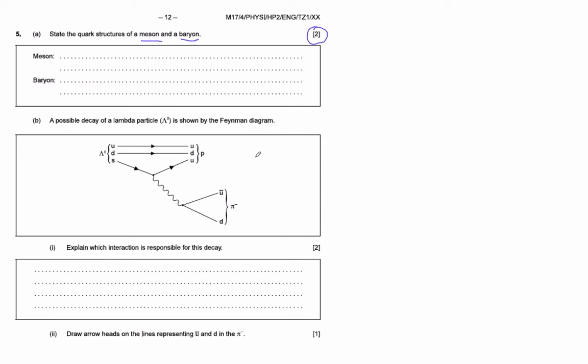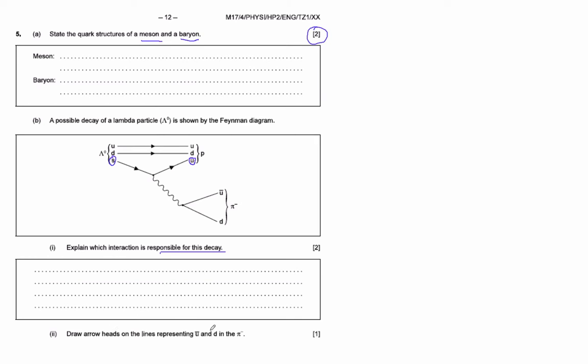Okay. All right. Possible decay of a lambda particle is shown in the Feynman diagram, right? Explain which interaction is responsible for this decay. Well, this decay and all decays that we know about are going to be the weak interaction, right? But specifically, here's strangeness, right? A strangeness of -1 and a strangeness of 0, right? So strangeness is not conserved in this decay. And so because strangeness is not conserved, it must be a weak interaction, okay? Strangeness is conserved in a strong interaction, but if it's not conserved, it must be the weak interaction, right?